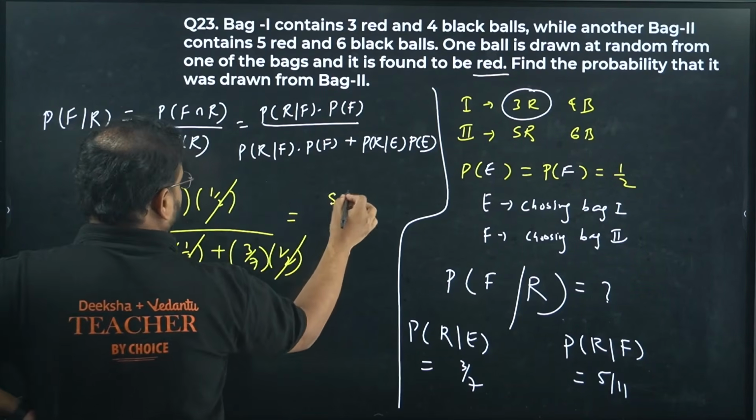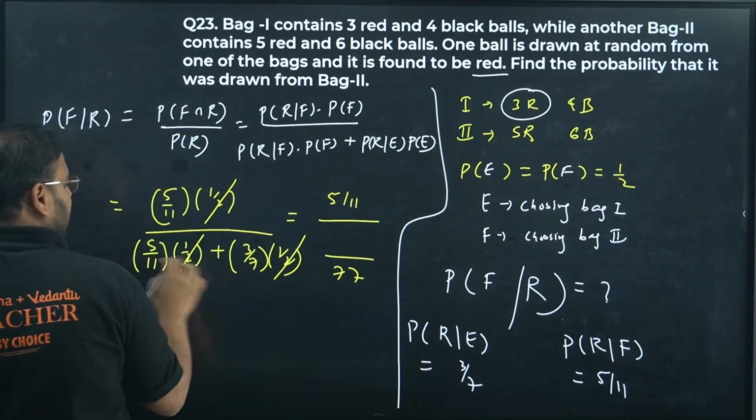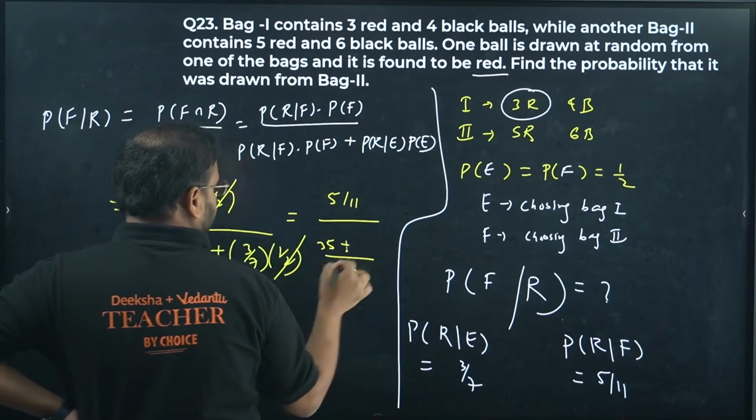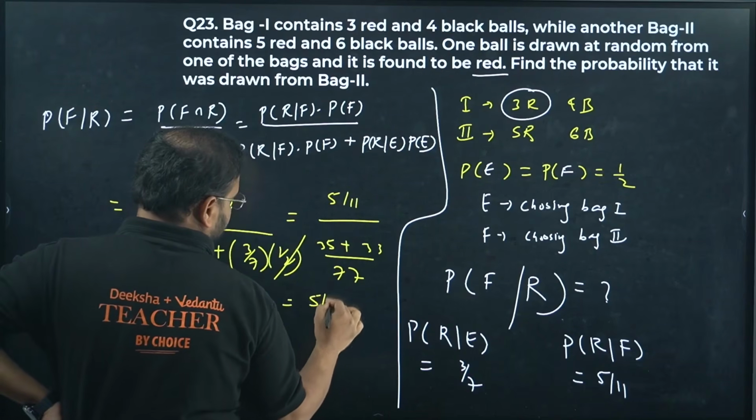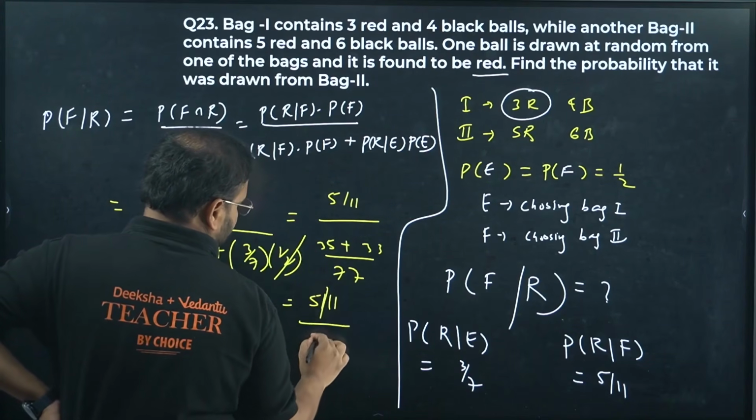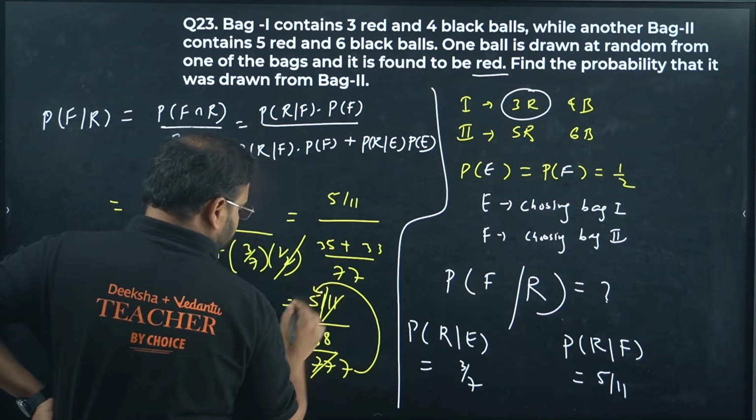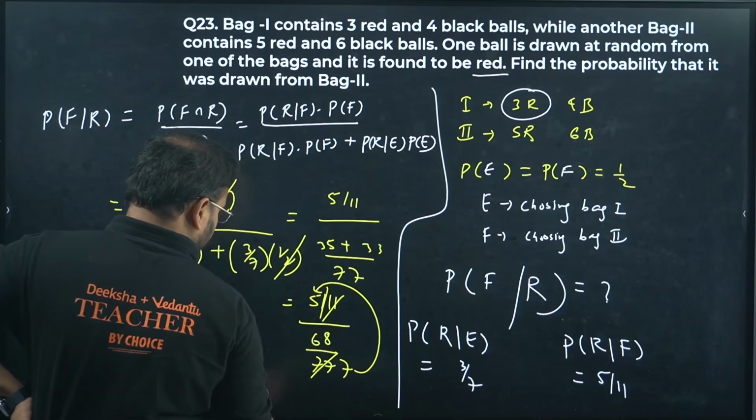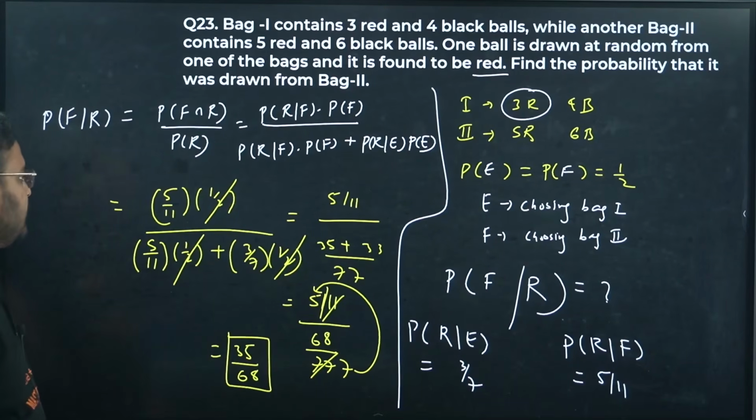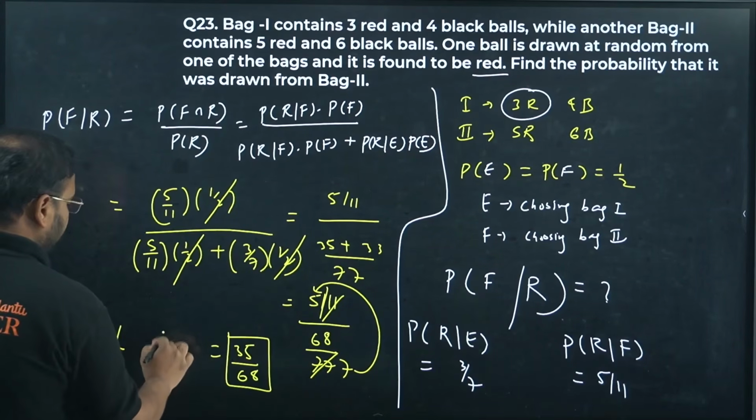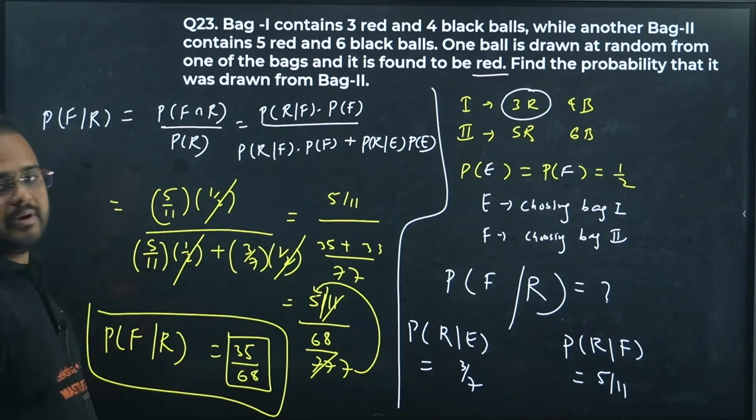Let's continue. 5 by 11 upon, LCM will be 77. 7 into 11 is 77. 7 5s are 35, and 7 11s are 77, so 33... They get the answer as 5 by 11 divided by 68 by 77. 11 7s are 77, 7 goes up. My answer is coming as 35 by 68. 35 by 68 is your answer. Please cross check, guys, the probability of getting a red ball from bag number 2.